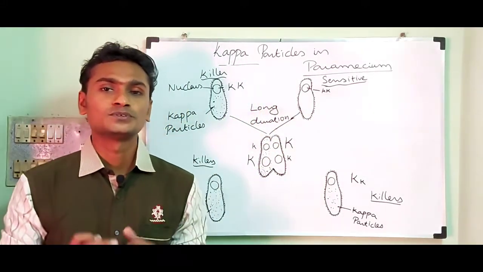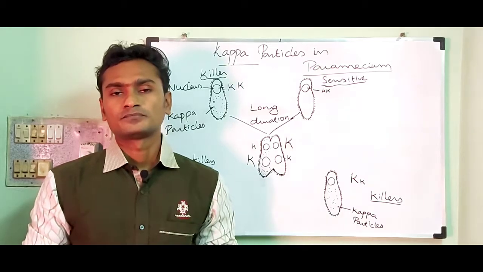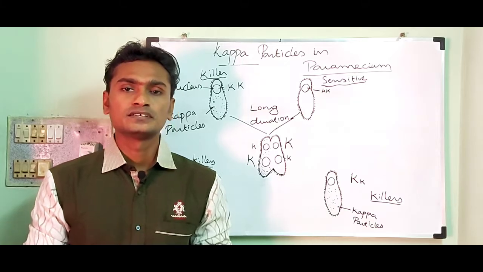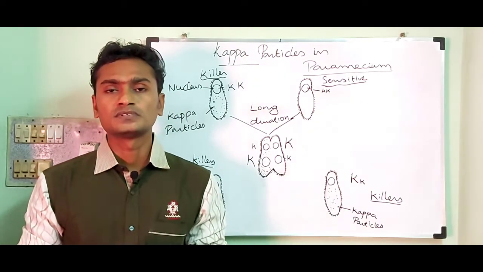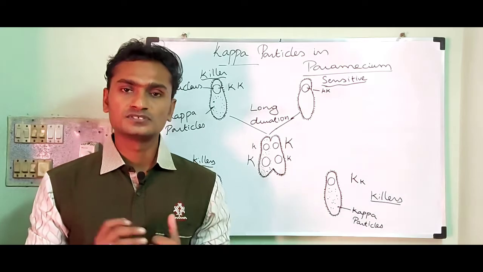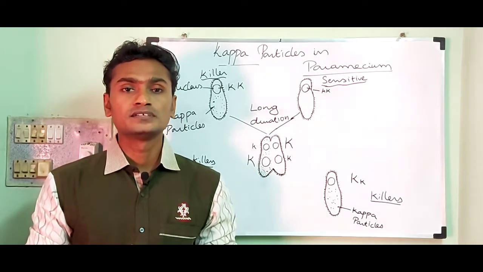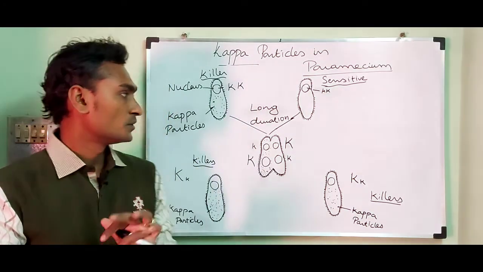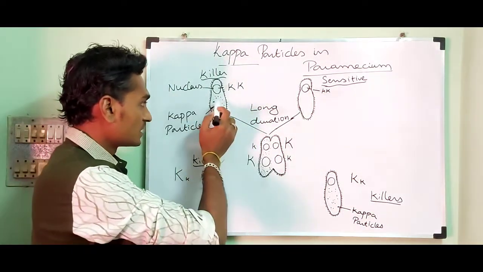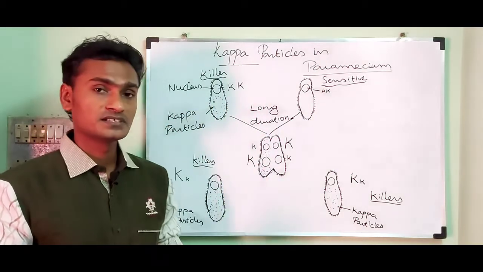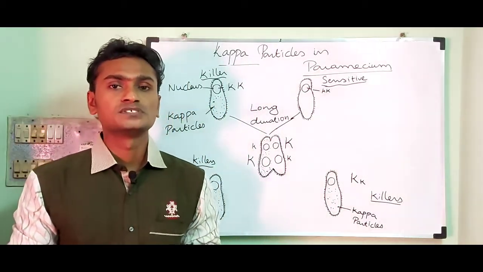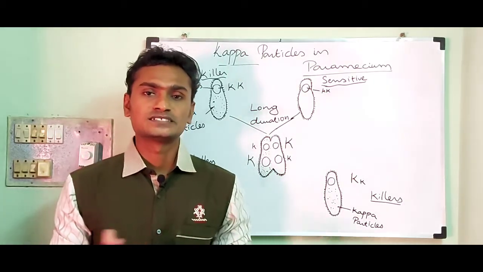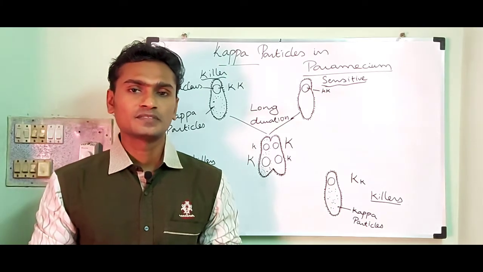We have to notice two major points. The first one is that time plays a major role in the transfer of cytoplasm from the killer strain to the sensitive strain. The other point is that the character of paramecium is controlled by the nucleus as well as the cytoplasm. So these are the two major points you have to keep in your mind. So that's all about the kappa particles in paramecium.